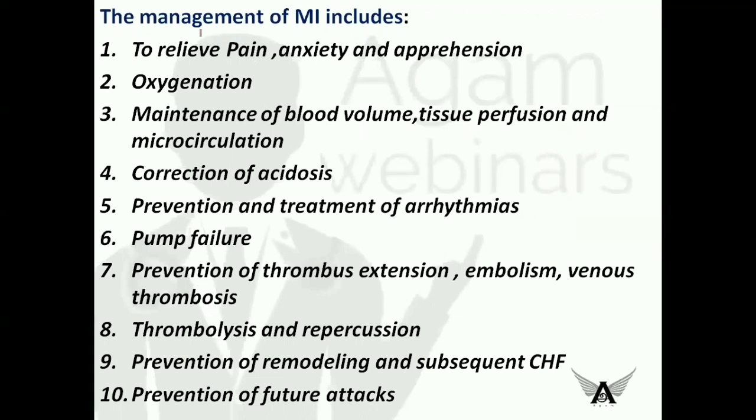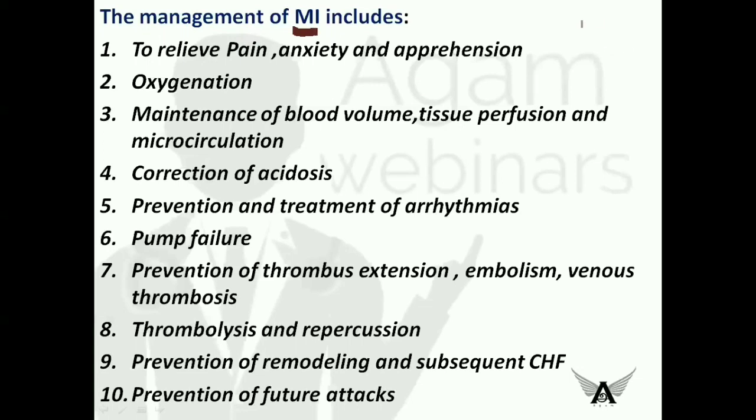So now let us see the management of MI. About one-fourth of the population suffering from MI die before the treatment is initiated. That is, 25% of the population with MI die before the treatment is initiated, so there is a large number of deaths in myocardial infarction cases.